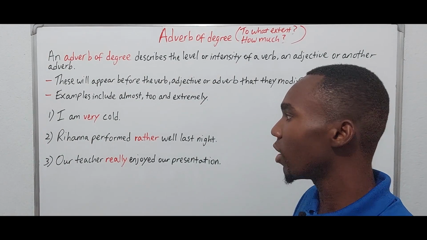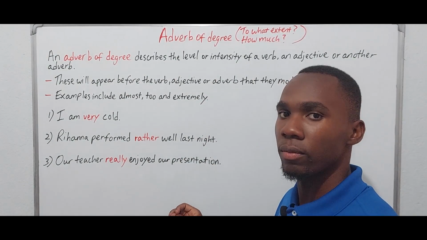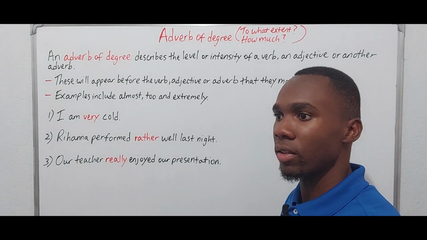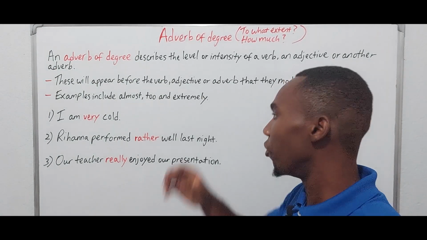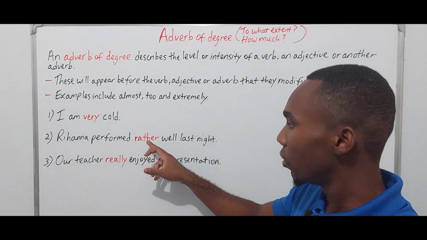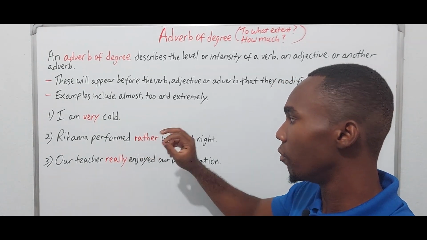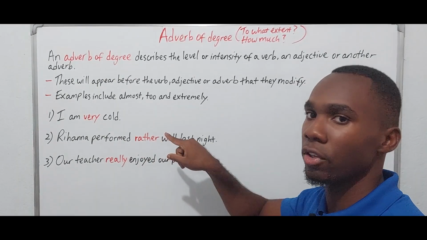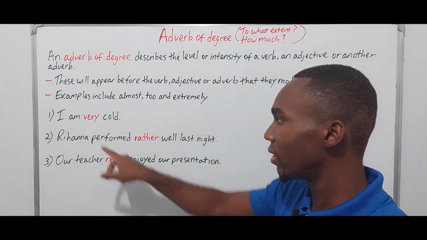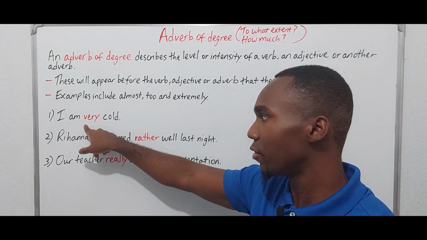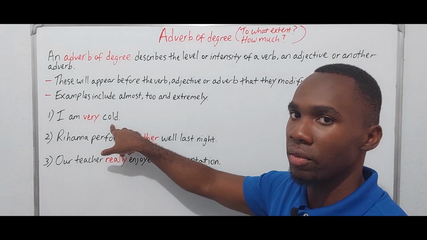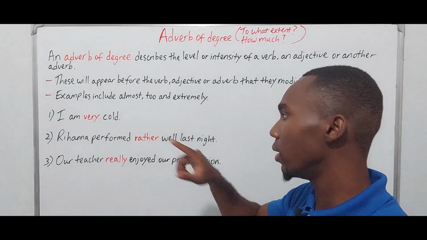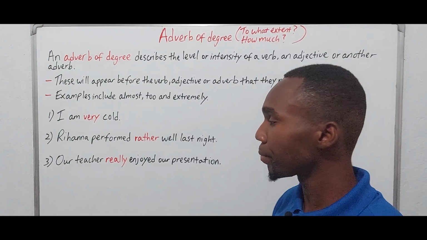So how did she perform? Rather well. Not just well, right? So well would be an adverb of manner, like it's saying how she performed, but rather well. So this is an example of an adverb of degree modifying an adverb. So this is an example here, number one, of an adverb modifying an adjective. And here we have an adverb modifying another adverb, right?